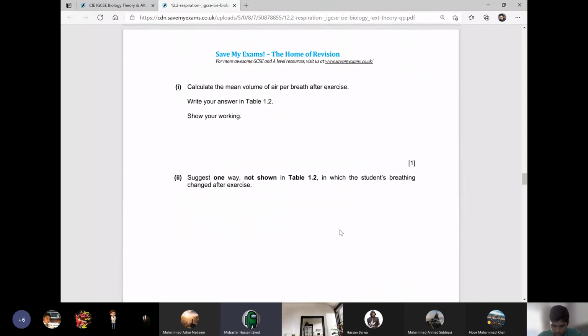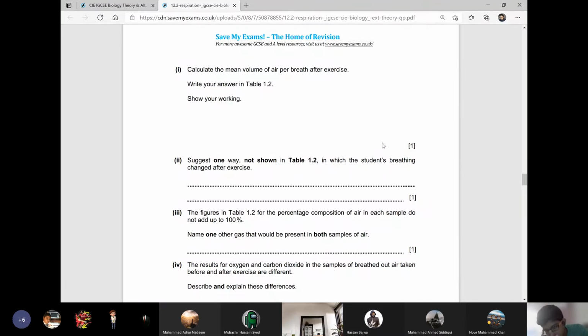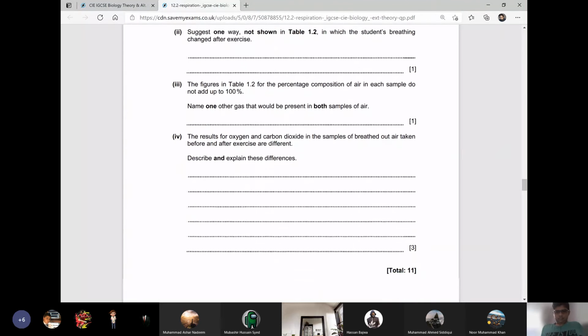So boys, look here. Question one is: calculate the mean volume of air per breath after exercise. Write your answer in table 1.2. Show your working. So what you will do over here, you will write down 15,000 divided by 4, and then you will write 3,750. 3,750 ml per breath. All right, boys.